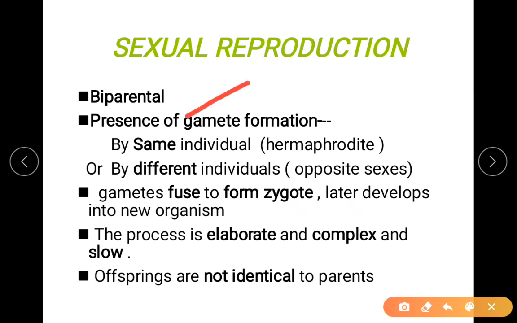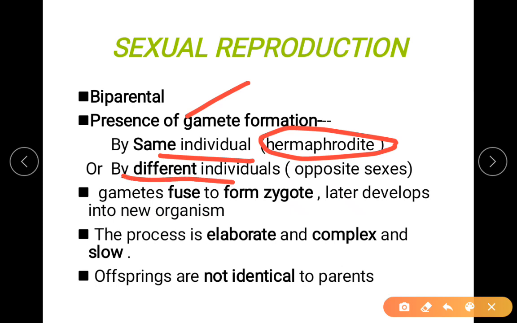It is biparental, meaning there is involvement of two parents, two organisms of opposite sex, male and female. So there are two parents. So gamete formation may occur in the same individual. When I say gamete formation is seen in the same individual, what does that mean? A term called hermaphrodite. A hermaphrodite is an organism which has both male and female sex organs.